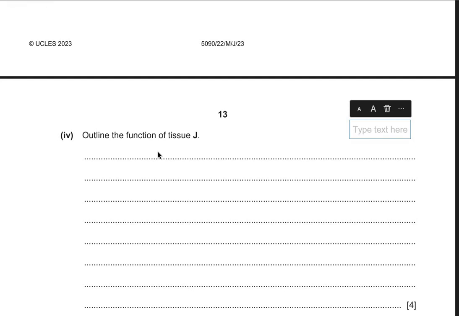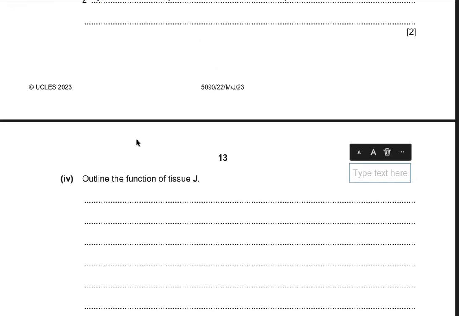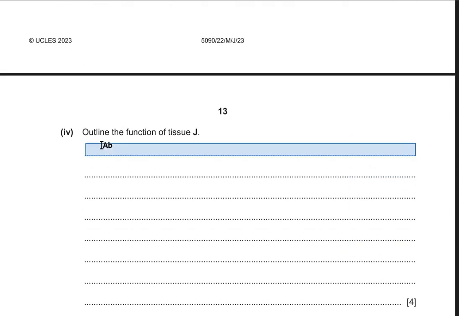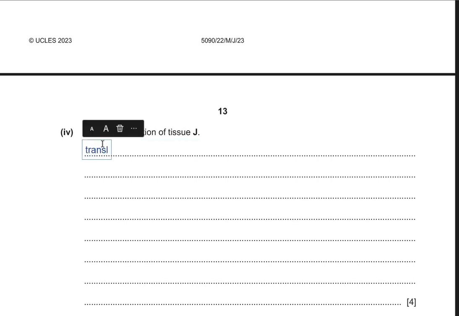Part 4 says outline the function of tissue J. So what was tissue J? Tissue J was phloem. So the function of phloem is translocation. What is translocation? Translocation is the transport of sucrose.